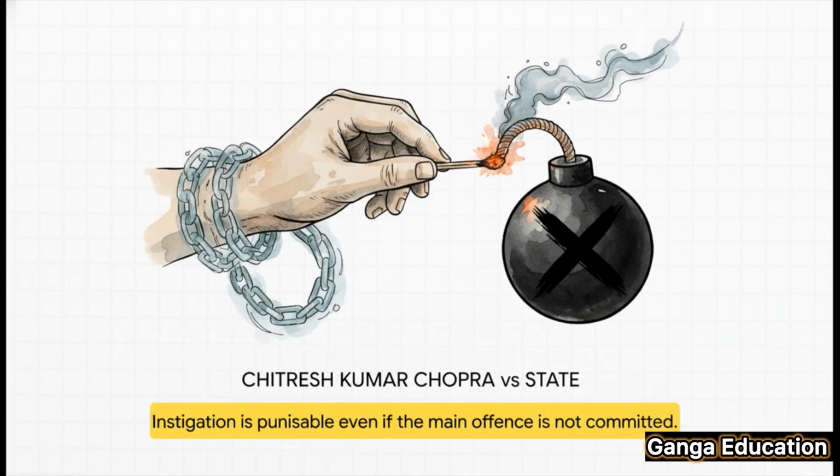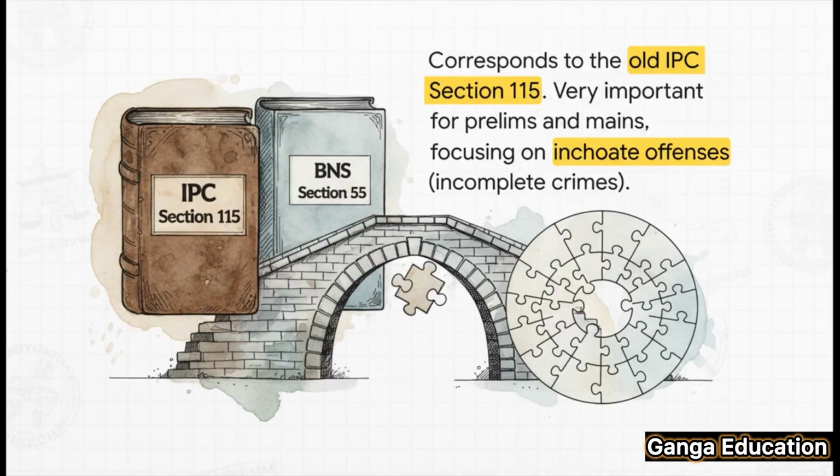A very important Supreme Court case that backs this up is Chetrish Kumar Chopra versus State. In this case, the court clarified that abetment isn't just about helping, it also includes instigation, and that act of instigation is punishable on its own, whether or not the main crime ever gets carried out. From an exam point of view, please note that this corresponds to the old Section 115 of the IPC. This is an extremely important section for both prelims and mains, especially when you're studying inchoate offenses, which are basically incomplete crimes.